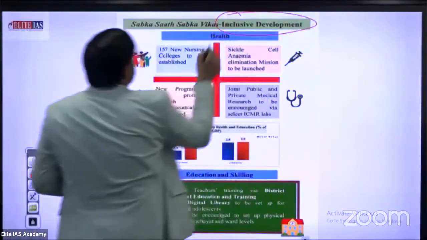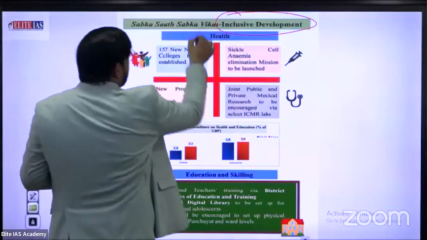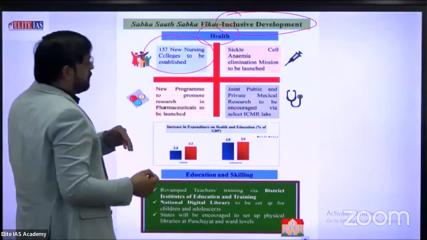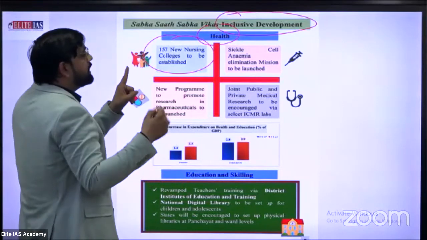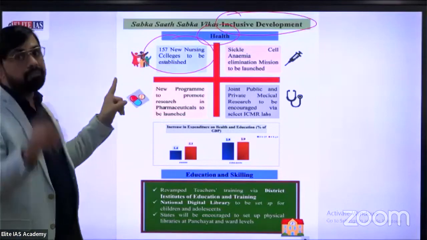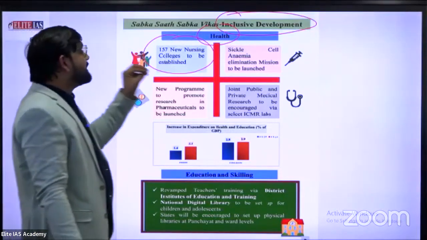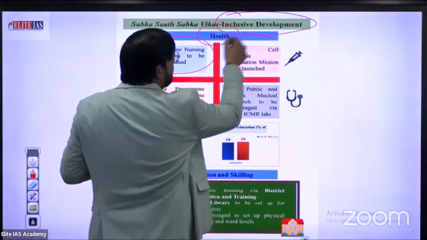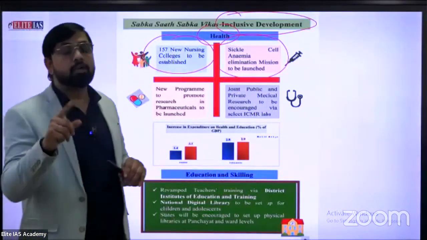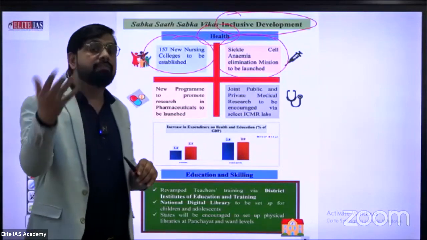In the health section, under the inclusive growth topic, first is 157 new nursing colleges. This data is especially helpful for statement-based questions. Sickle cell anemia elimination mission to be launched, targeted for 2025.